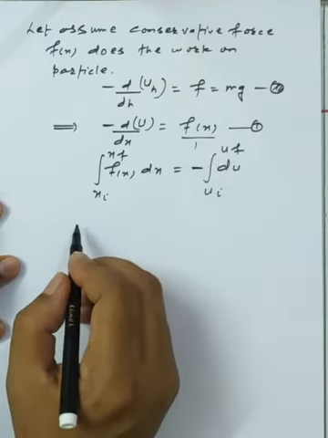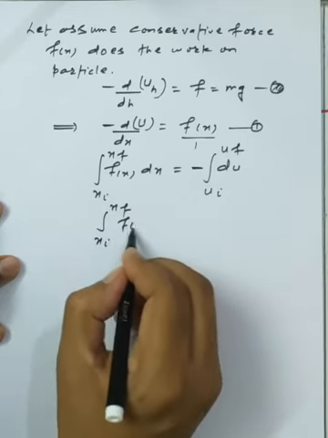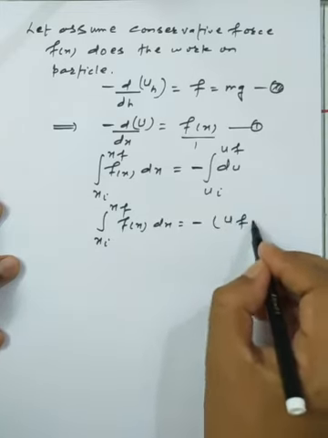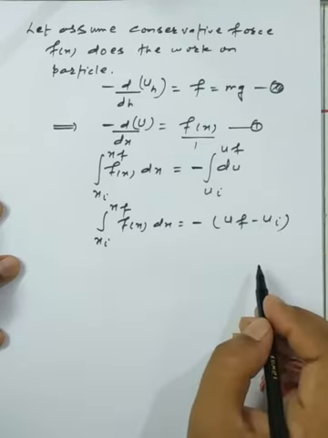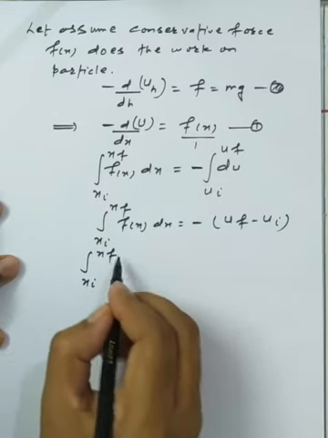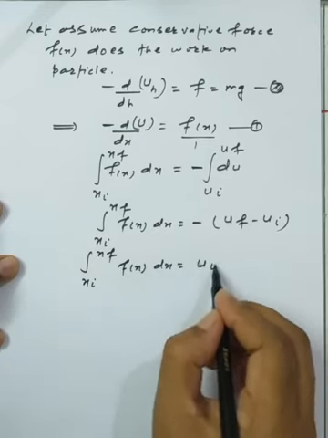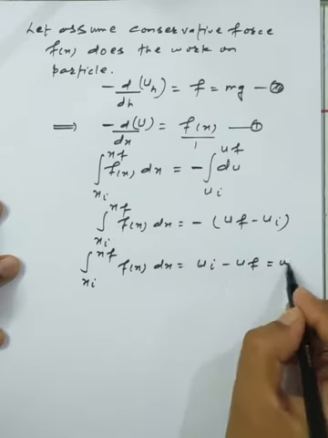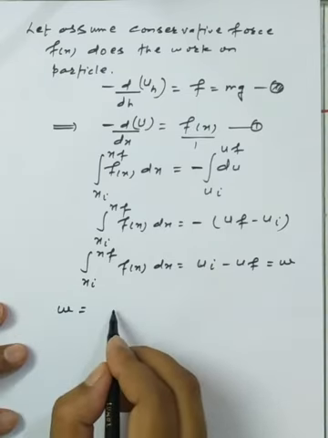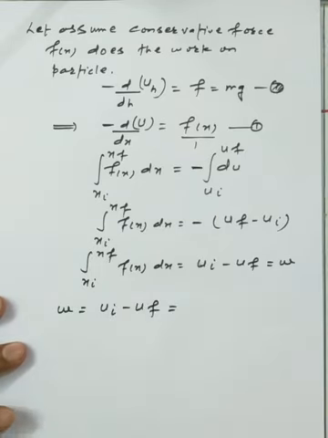Whenever we solve this portion, we write the integral from x initial to x final of Fx dx, and solving it with the minus sign, we get U final minus U initial. So the integral from x initial to x final of Fx dx is U initial minus U final, and it is probably the work done. In a systematic manner, W can be stated as U initial minus U final, that means the change in the potential energy.